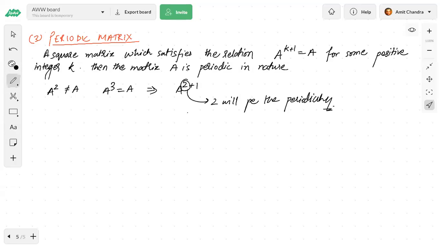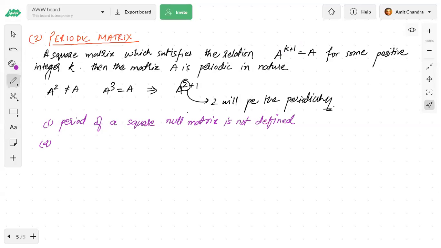Now in this there are 2 very small points to remember. First point: the period of a square null matrix is not defined. Because for a null matrix, A to the power anything will be equal to the null matrix, so this condition will not be satisfied for a null matrix.